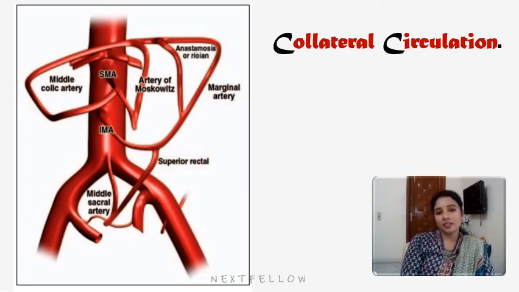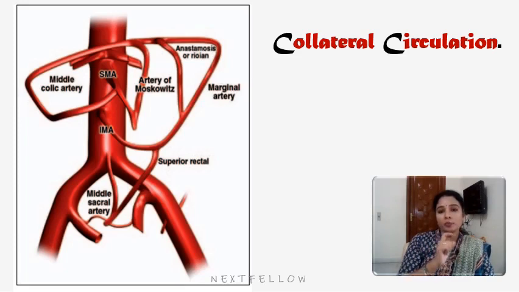And let's see now regarding collateral circulation. If you look at the abdominal vasculature, it is quite robust, and collateral circulation is possible if there is any blockage.